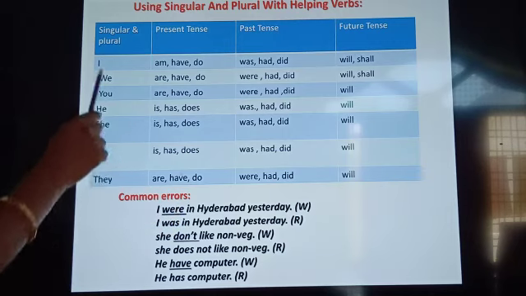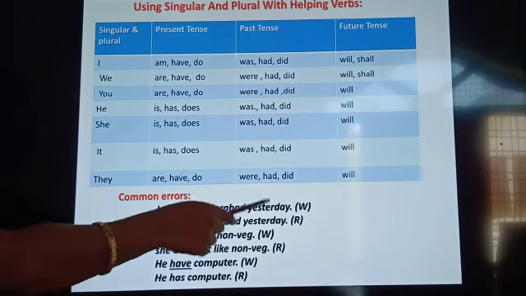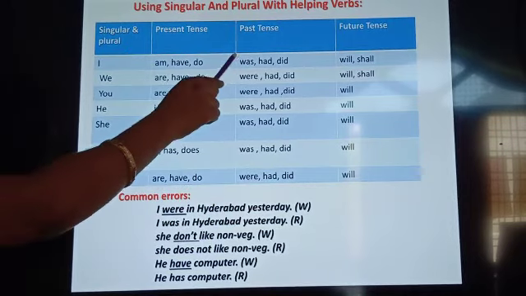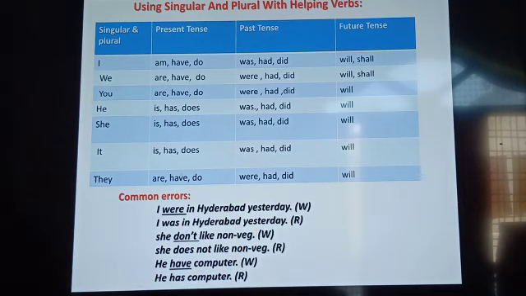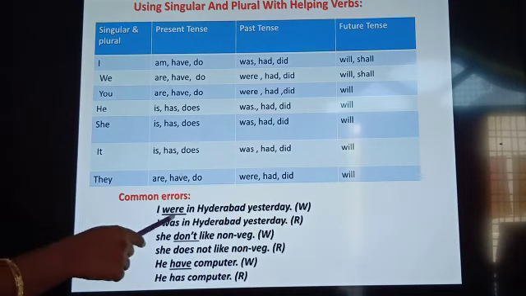Now look at the sentences which have been given. I were in Hyderabad yesterday. Yesterday is past tense. So what should I use? If it is past, I should use was. So was is the right answer, were is wrong.